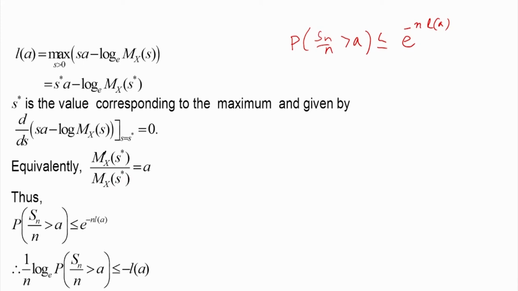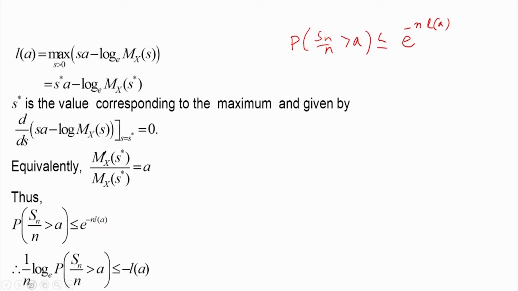So, therefore, what we get is that the probability that Sn by n is greater than a is less than or equal to e to the power minus n into La. If I take the logarithm first, then minus n into La will come.